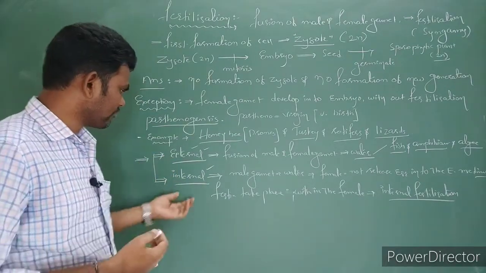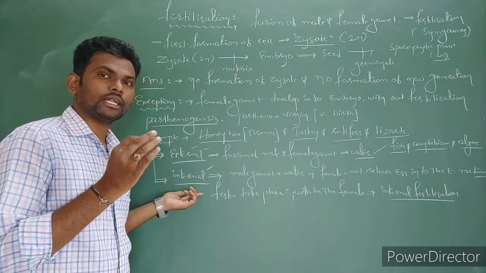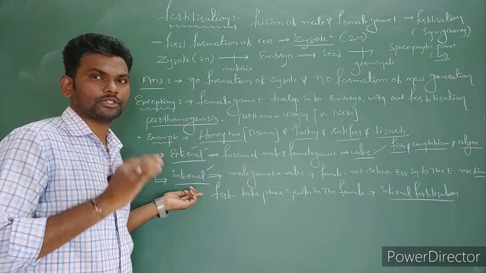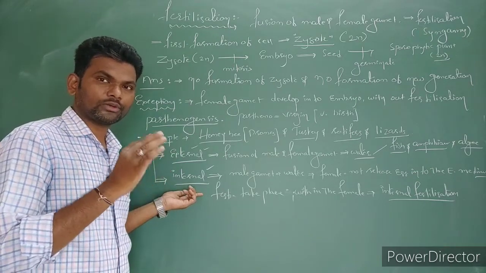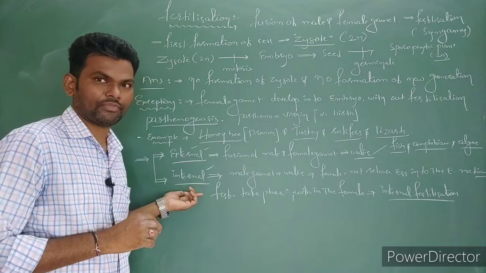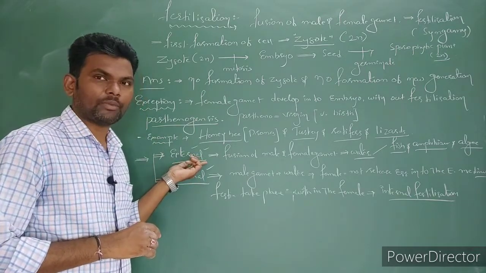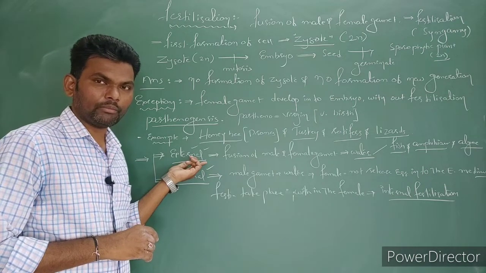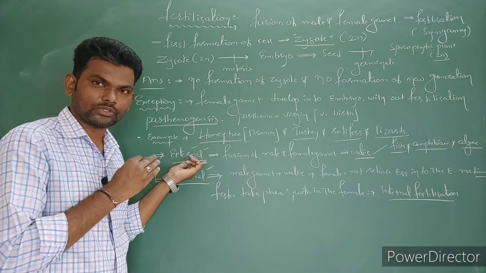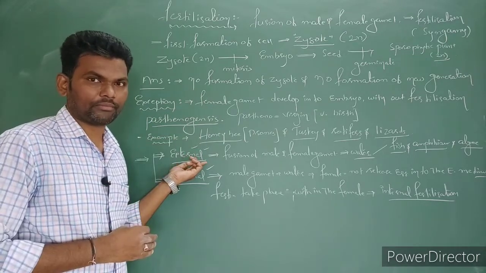For example, in humans, nearly 200 to 300 million sperm cells are released. Out of these, only one sperm cell fuses with the egg cell. The egg cell is only one.